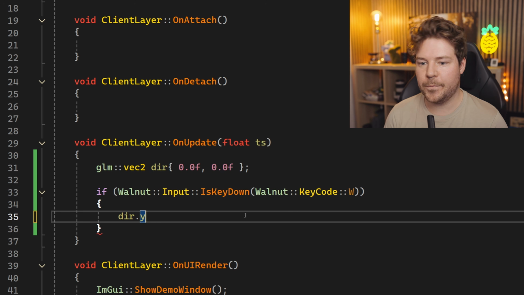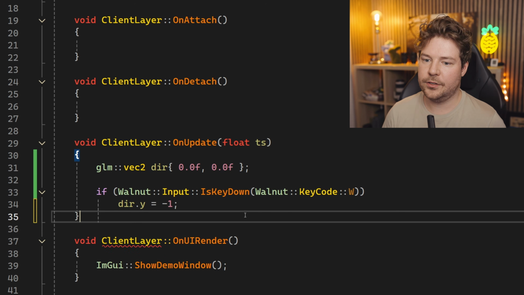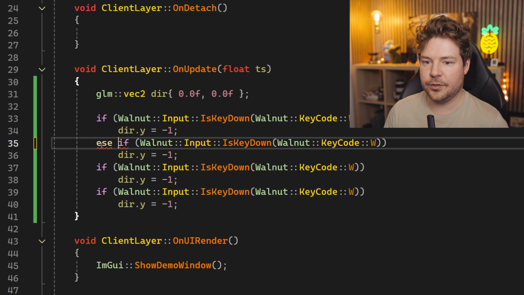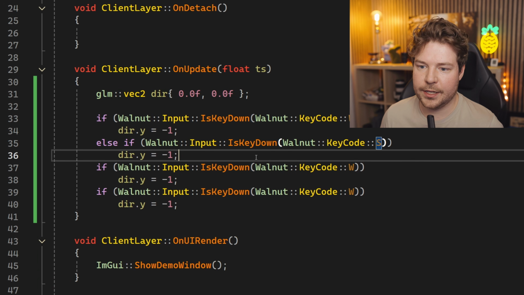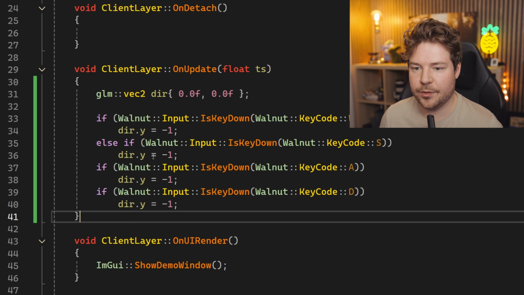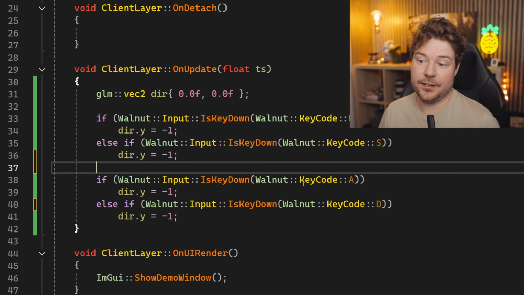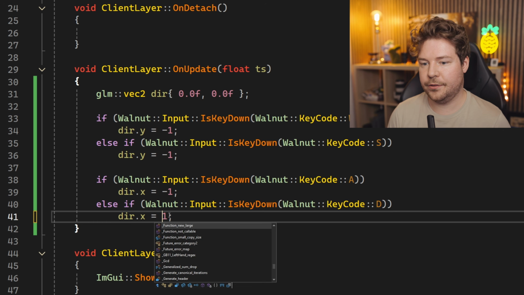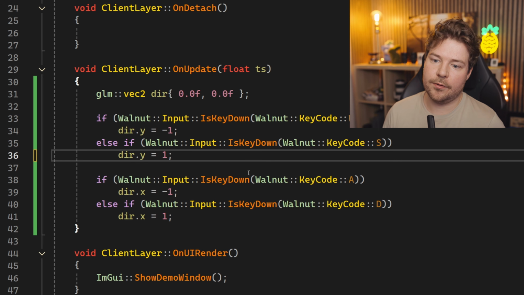So W will probably make us go up. So we're going to say that's -1. Let's just copy this a bunch of times. I guess we'll do else if for down so we don't get to do both. They'll override each other, but anyway, this might make it cleaner. So we'll go left with A, we'll go right with D, and I'm guessing down with S.